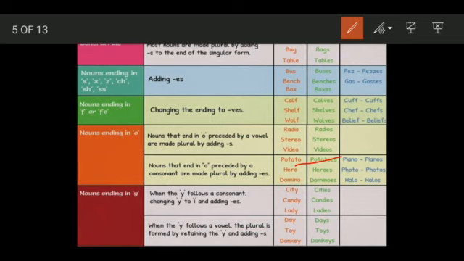Studio, radio. Let's see, for example, radio, radios. We know that there is a vowel, so simply add S to it. But in this case, where it is ending with an O but has a consonant, like in the case of photo, this is an exception. We will not add ES but add S to it.